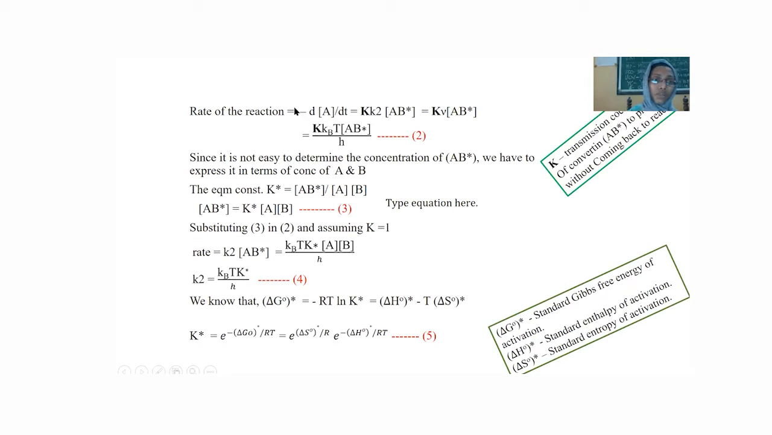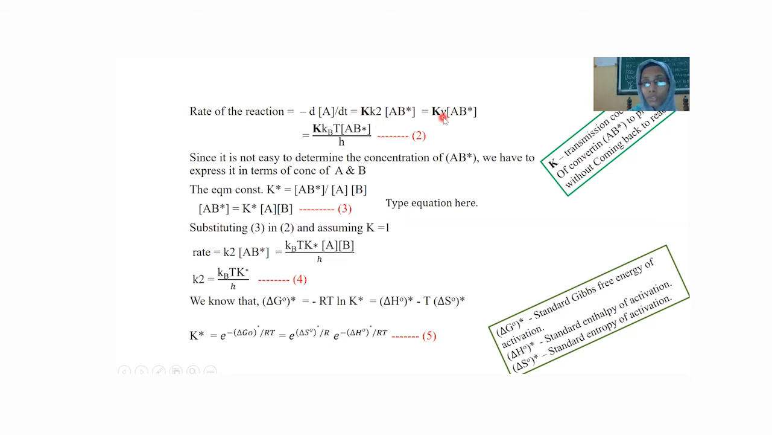Then the rate of the reaction. The rate of the reaction, that is the decrease in the concentration of one of the reactants with time, is equal to K2 into the concentration of the activated complex. That means K2 is a rate constant and this is the concentration of the activated complex. K is known as the transmission coefficient. It is the probability of converting the activated complex into product without coming back to the reactant. This is the probability of converting the AB star to the product without coming back to the reactant. That is indicated by the transmission coefficient. That is K2 into AB star.